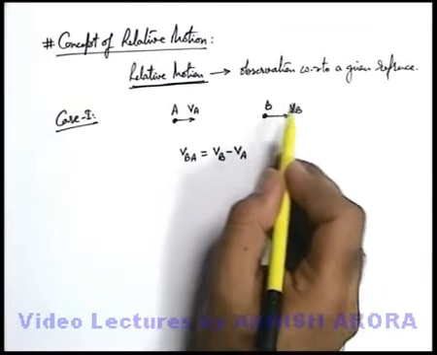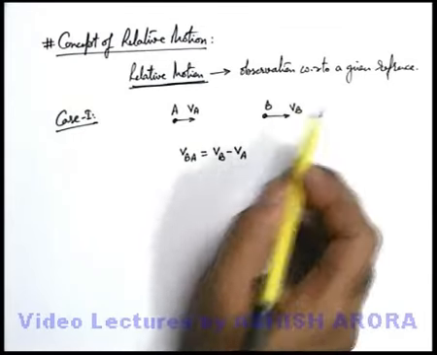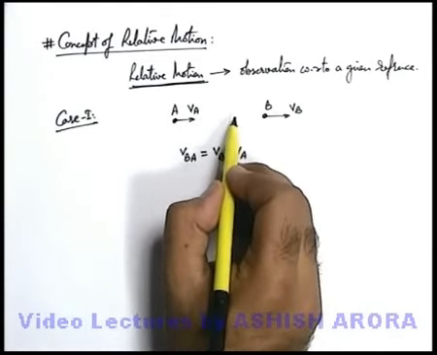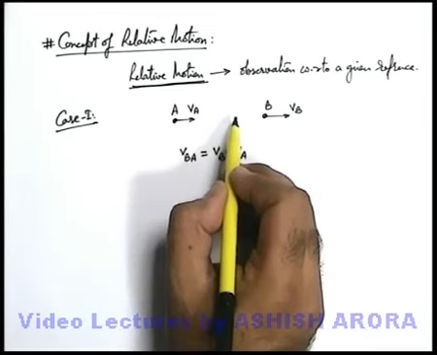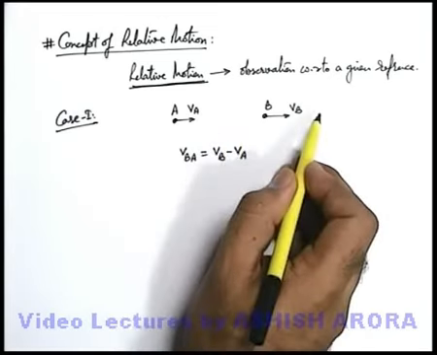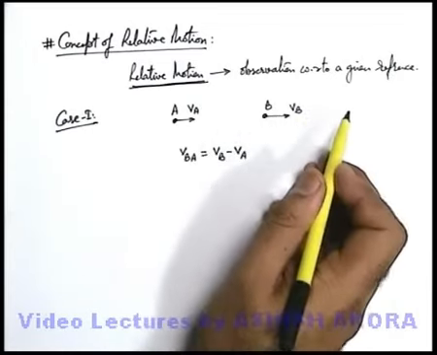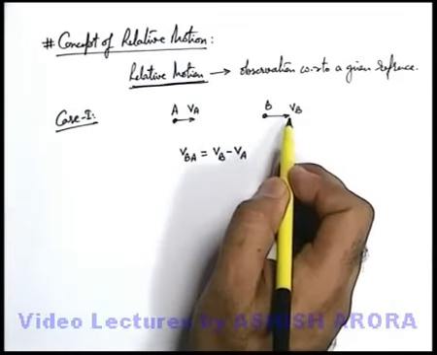Because B will cover a distance Vb in 1 second and A will cover a distance Va in 1 second. So as measured by body A, when we observe the body B, the distance by which B progresses forward will be Vb minus Va.